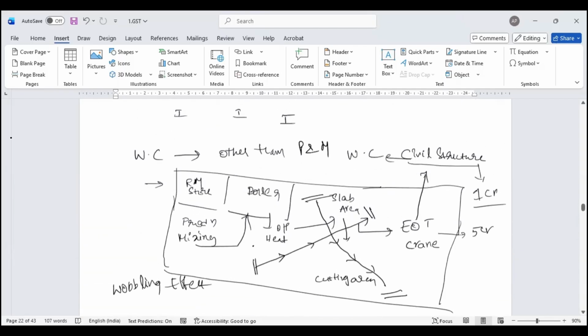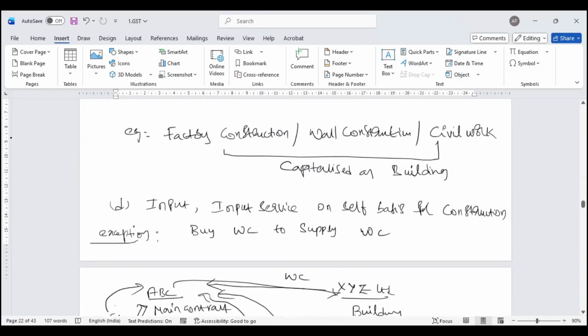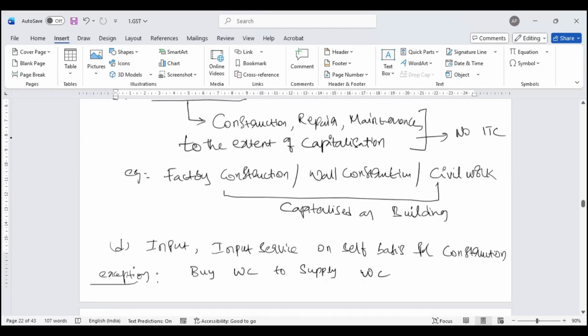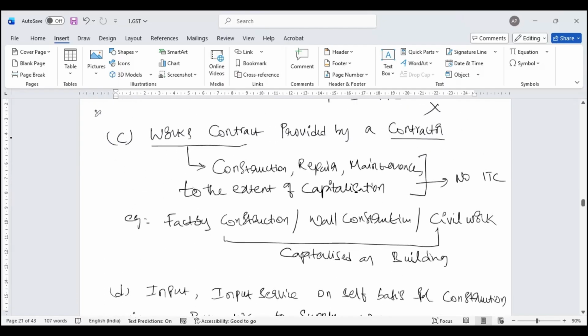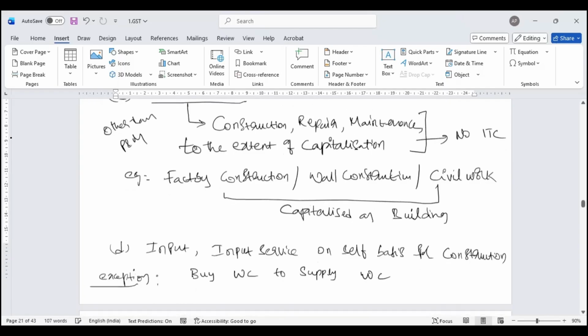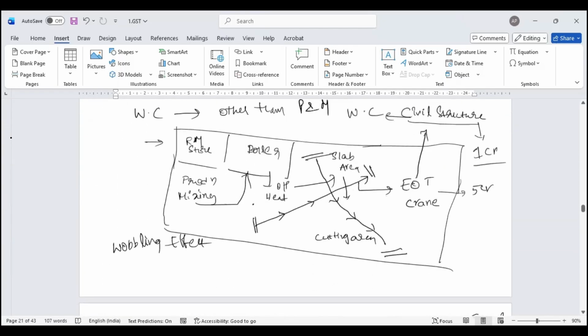So the law says that wherever you talk about this particular civil work, this works contract, they say other than plant and machinery. Now, the question comes here. Sir, I have an EOT crane. For an EOT crane worth 5 crore, I have spent 1 crore on a civil structure.